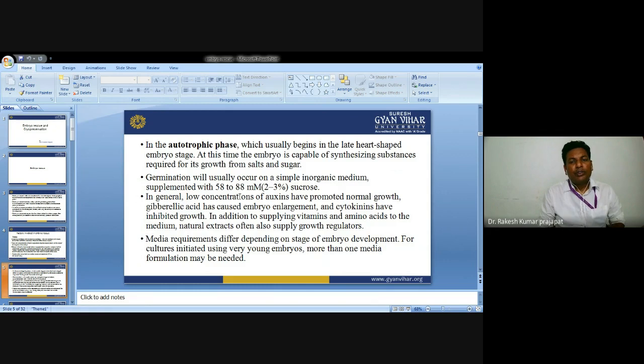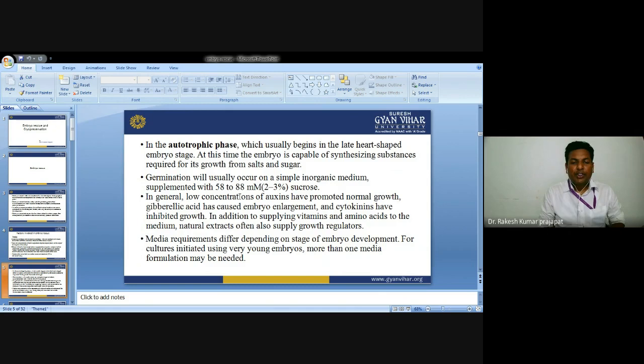Germination will also usually occur on simple inorganic medium, which is supplemented with 58 to 88 millimolar, we can say 2 to 3% of sucrose. So in general, a low concentration of auxins promotes normal growth. Gibberellic acid causes embryo enlargement, and cytokinin inhibits the growth, in addition to supplying the vitamins and amino acids to the medium.